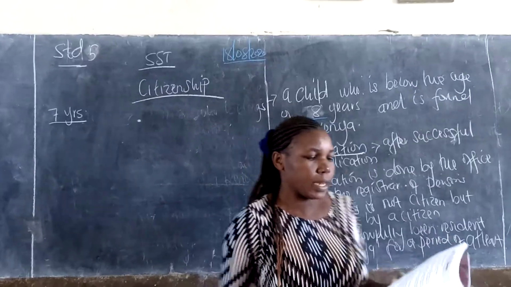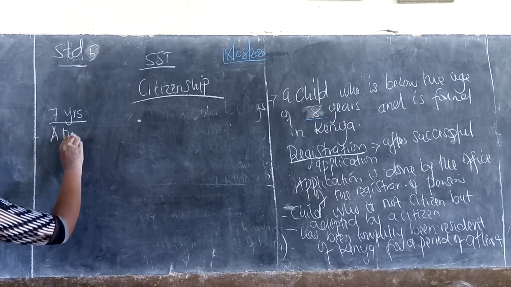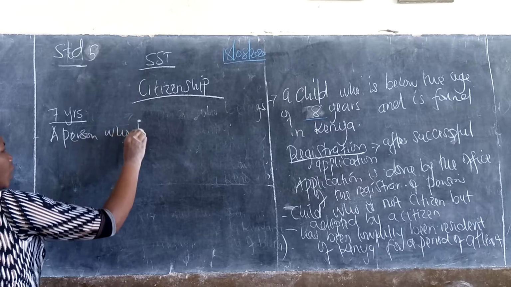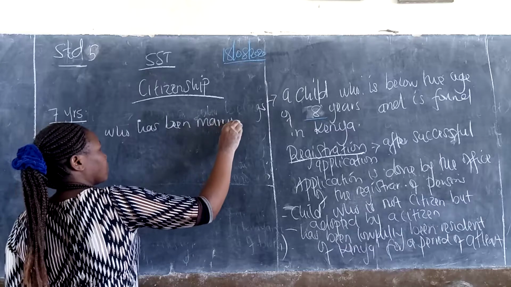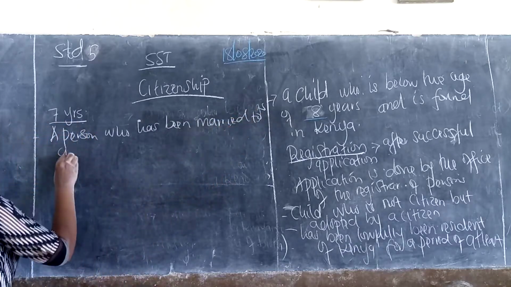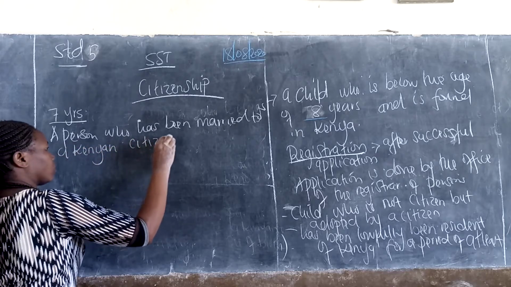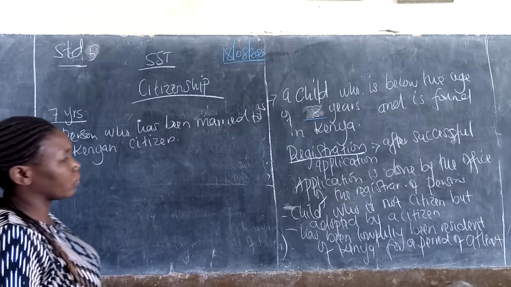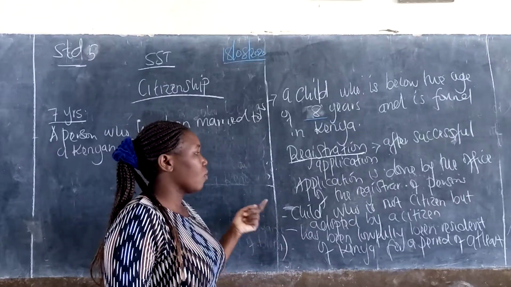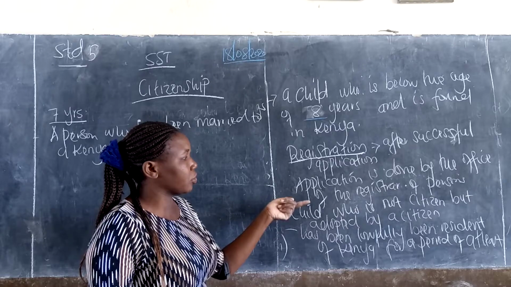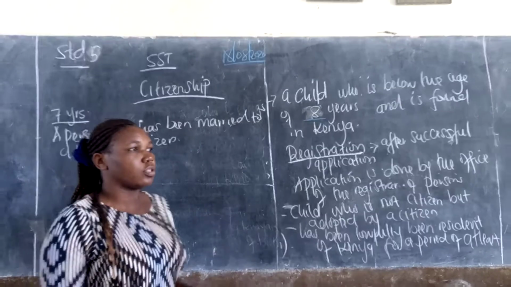A person who has been married to a Kenyan citizen. This is another way. Here, registration after successful application. The application is done in the Office of Registrar of Persons. That is where the registration usually happens.